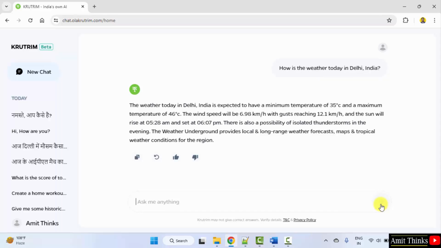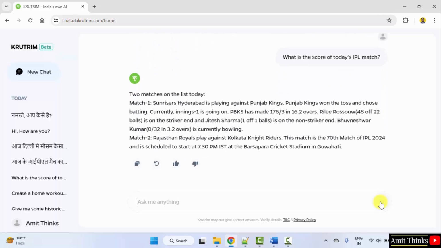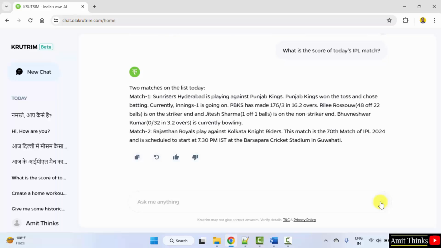Okay, so here it is. It is connected to the internet. Now let us type another prompt. What is the score of today's IPL match? So IPL is going on. So let's see whether it is connected or not. Okay, it's correct. It is giving the exact result. It's 4:54 right now and it has given the exact result. So it is connected to the internet.